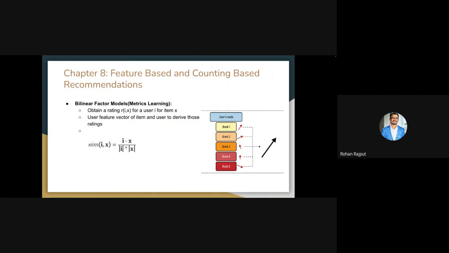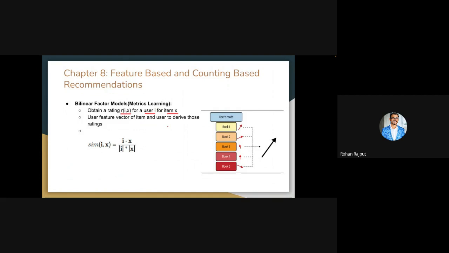These models are used when we are using features of our users and items. Let's go deeper into it. The objective of any recommendation system is to obtain a ranking r_ix from user i and item x. Here we are using i for the user and x for the item. Previously, we were using i as an item and x for the user, but in this particular case we are flipping. We will be using i as the notation for user and x as the notation for the item.